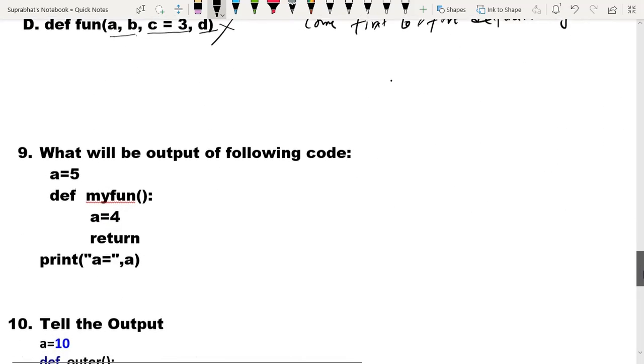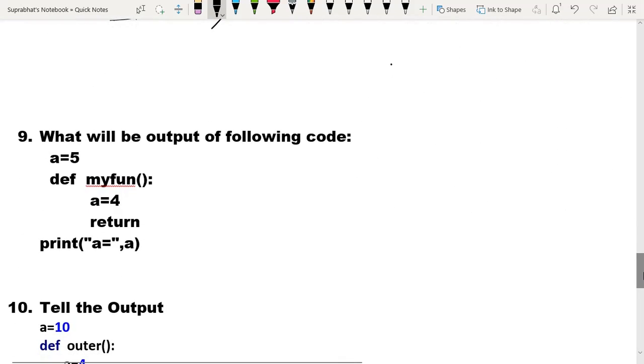Now question number 9, what will be the output of the following code? Here a equals to 5 is a global variable and the other is a local variable. The scope of a local variable works inside that function.